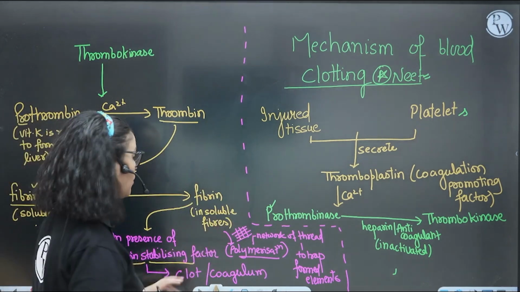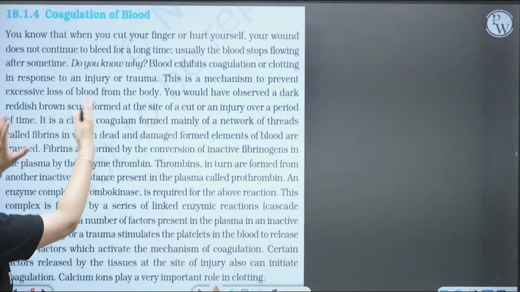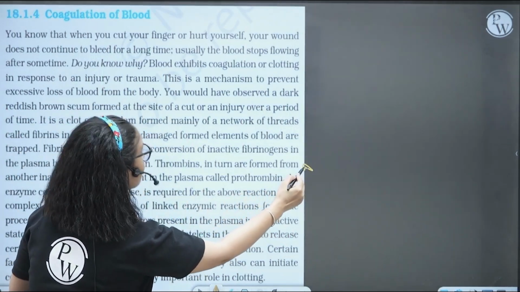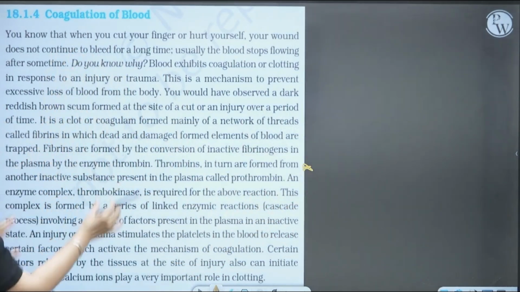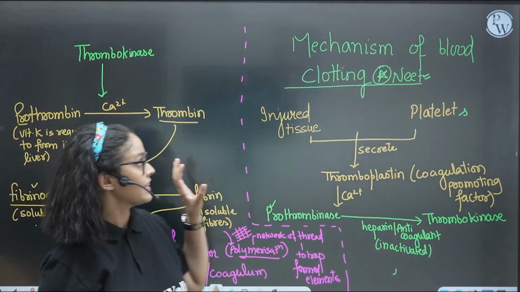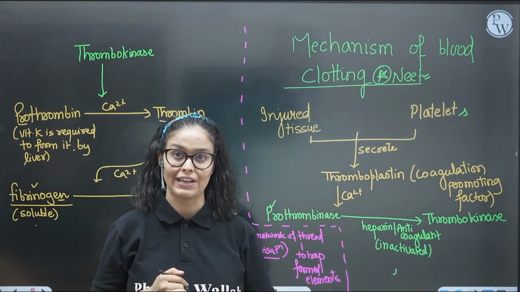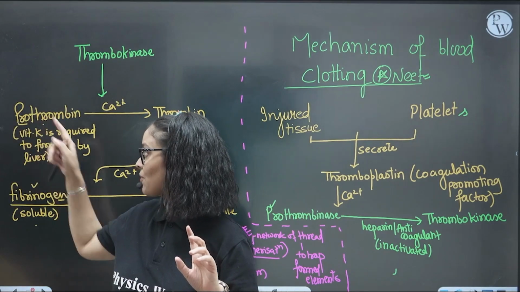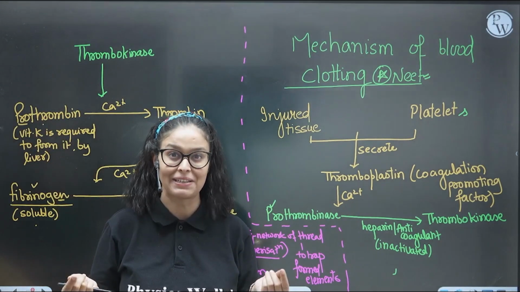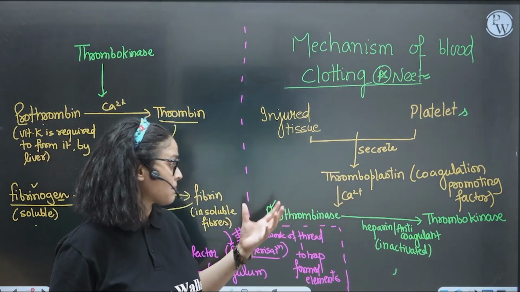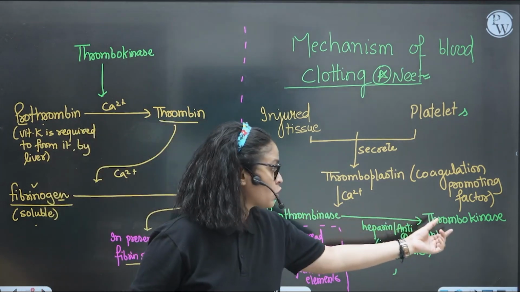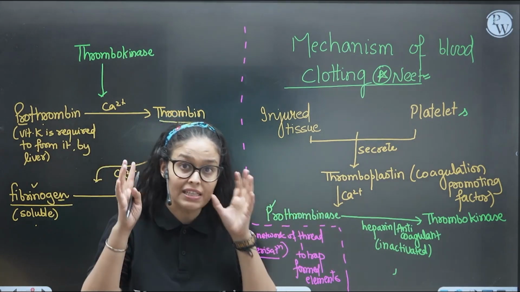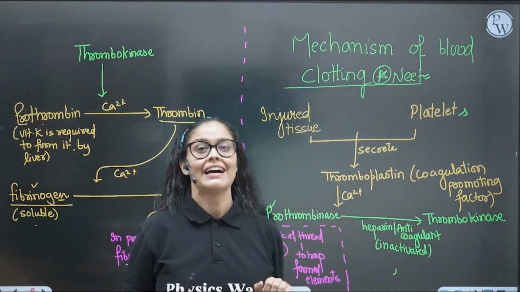So this is how you have to remember the whole thing given over here. Now your homework is to read this whole paragraph on coagulation of blood and compare it with the flowchart I have drawn. You will see how calcium is important at every point, and why vitamin K is important, because one factor is made up of vitamin K itself. Sometimes in the exam they will ask, to convert prothrombinase to thrombokinase, which factor is required? Thromboplastin. You will see this type of question in the NEET exam, right?